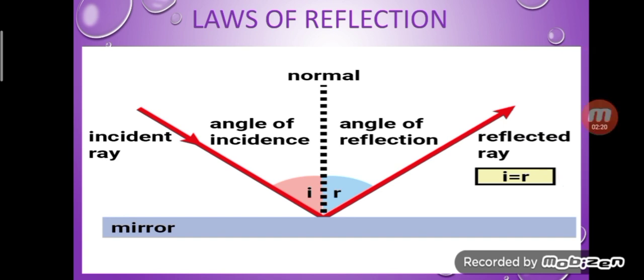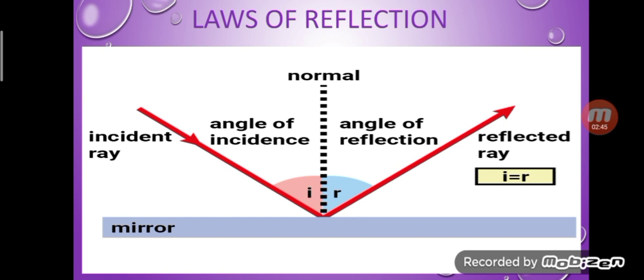So next are the laws of reflection of light. What does it say? The reflection of light from a plane mirror takes place according to two laws, which are called the laws of reflection. What does the first law of reflection say?